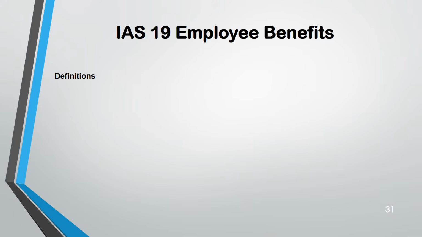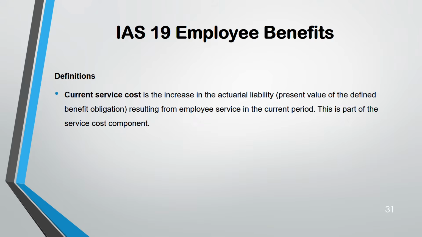Definitions. There are some definitions which you have to know, like current service cost. What is current service cost? It is the increase in the present value of the defined benefit obligation resulting from employee service in the current period. Let's say more employees now came into the company. Now you have to pay each one of them. Each one of them will become a part of the plan, so the liability will increase. So it will increase your current service cost.